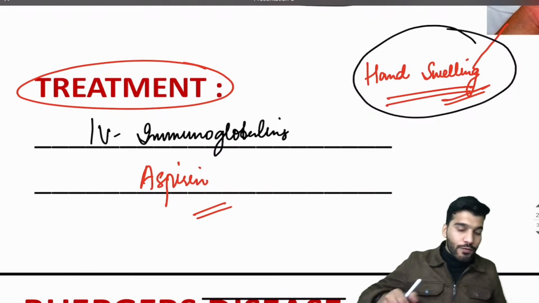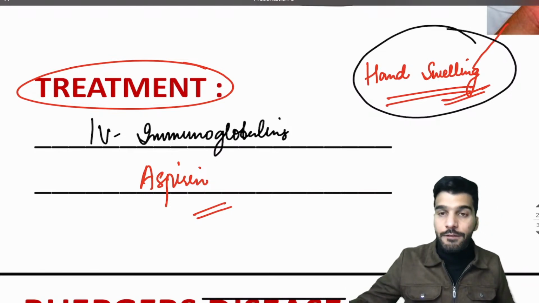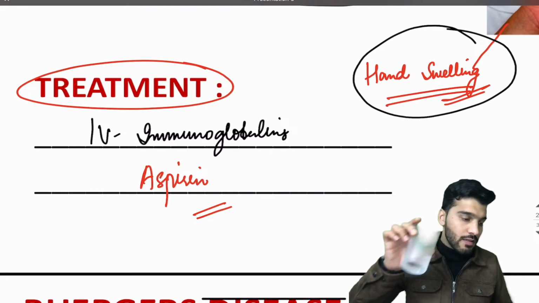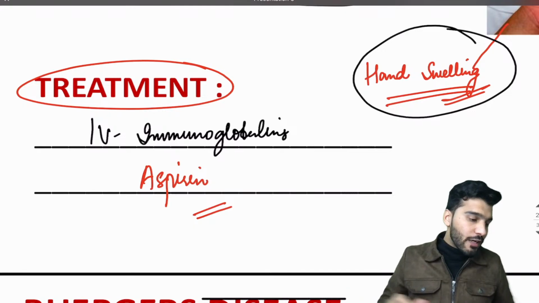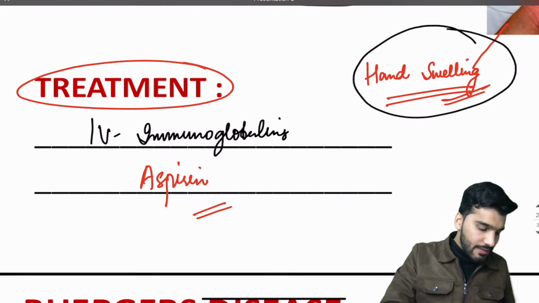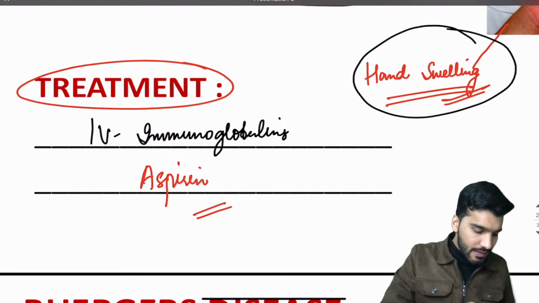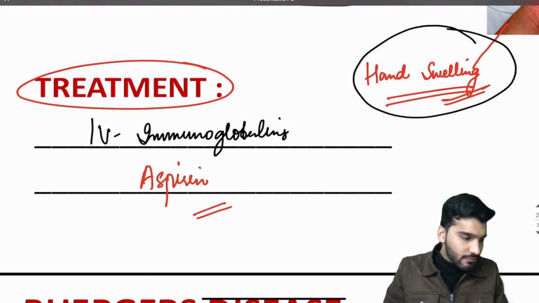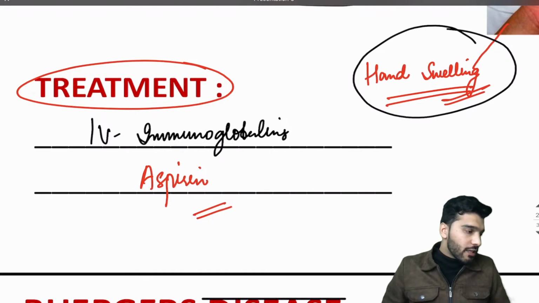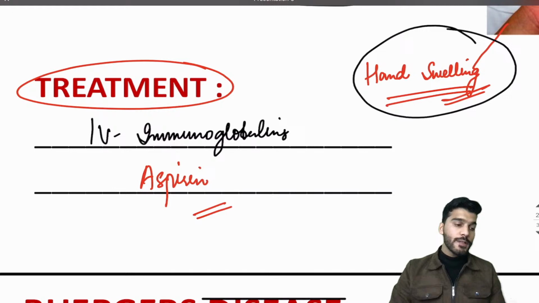What is the side effect of aspirin in kids? Started with R. Which syndrome can it cause?